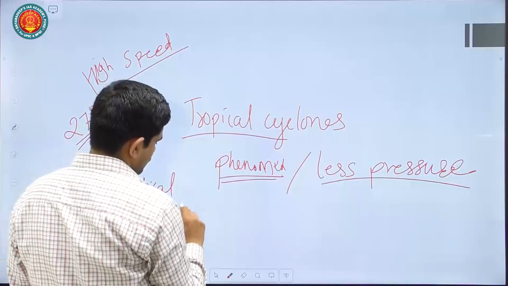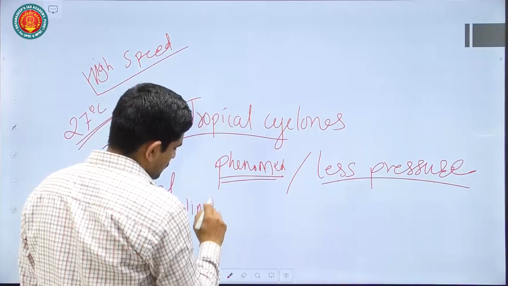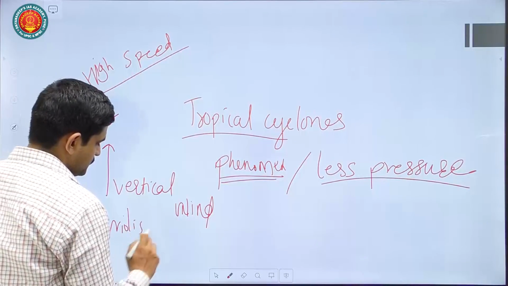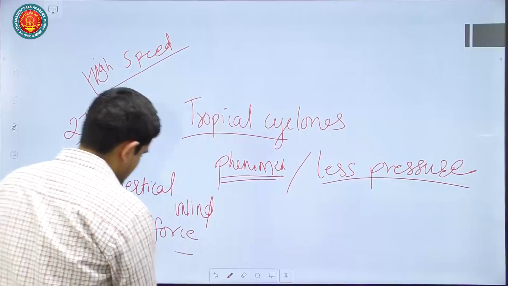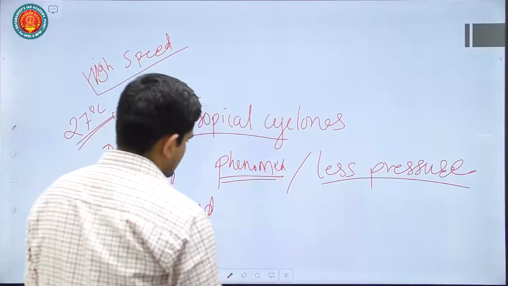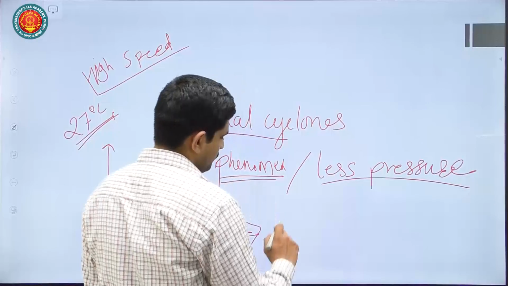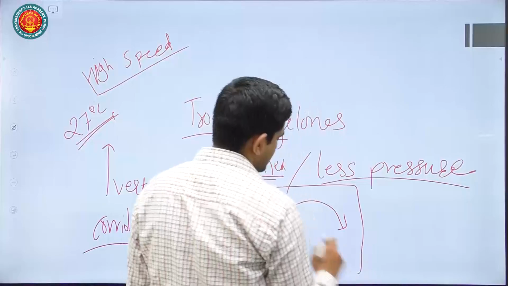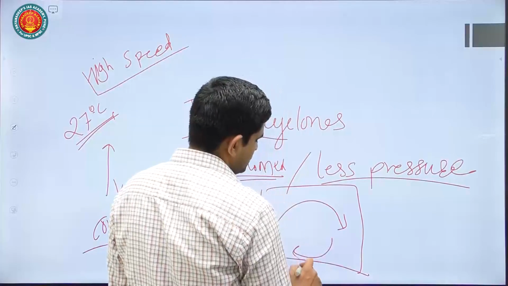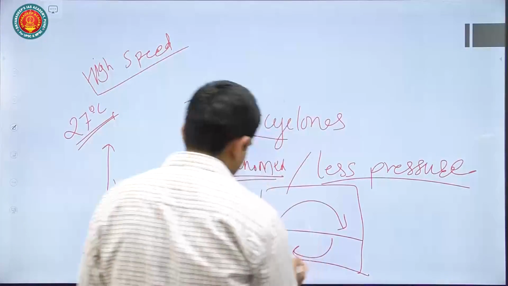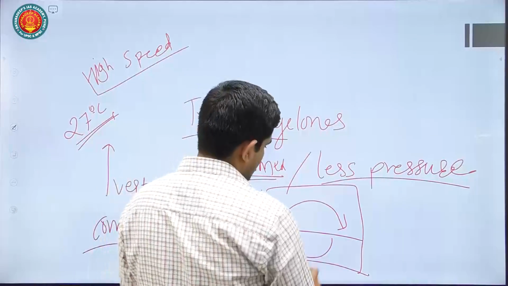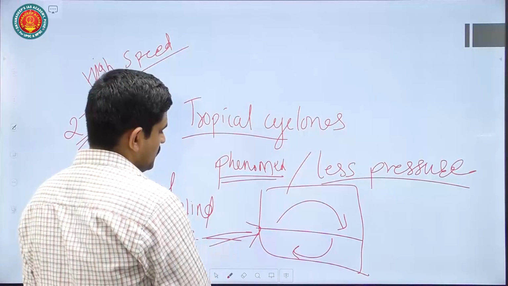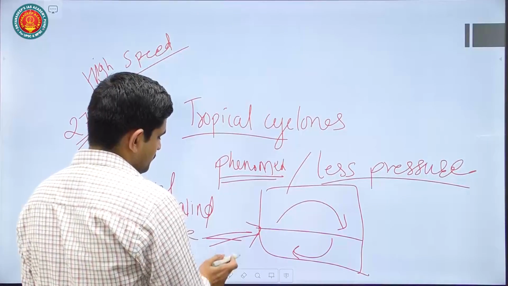You can also mention Coriolis force, which is needed to form these tropical cyclones. This Coriolis force helps rotate that system in the right direction in the northern hemisphere and in the left direction in the southern hemisphere. That is why that system gets formed. Rotation is very important in the Coriolis force, so you can mention that too.